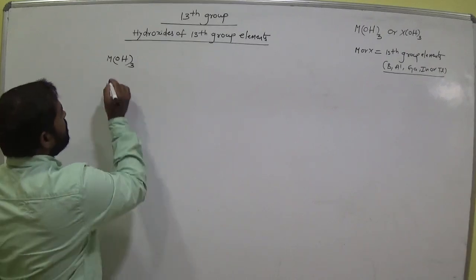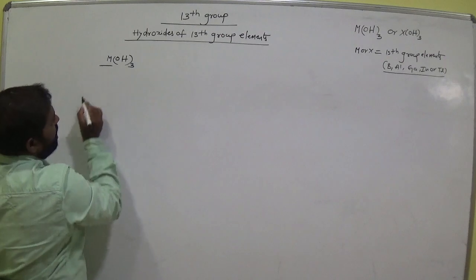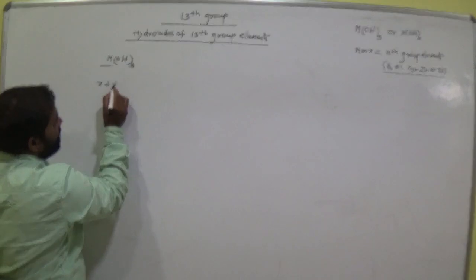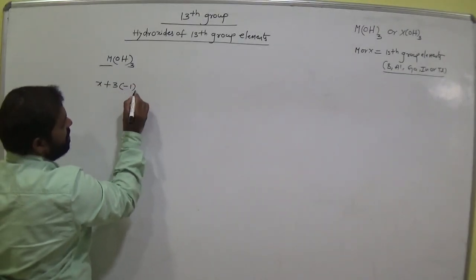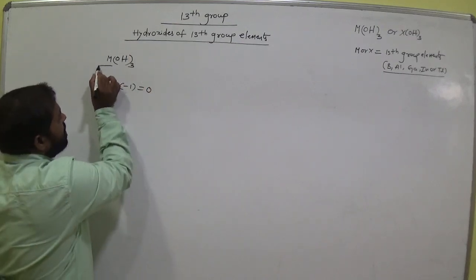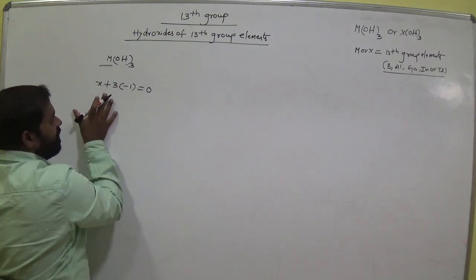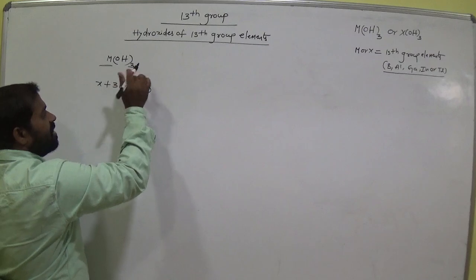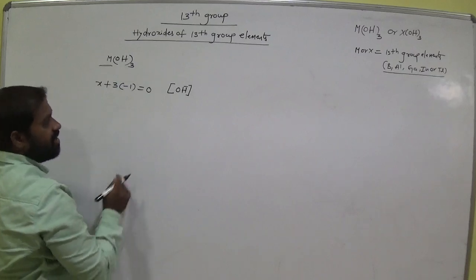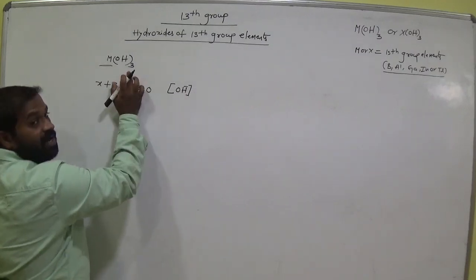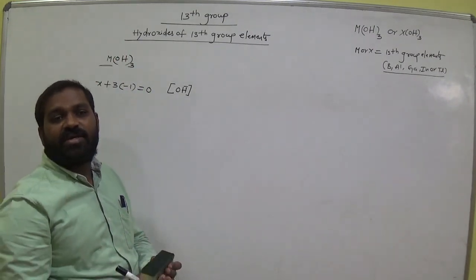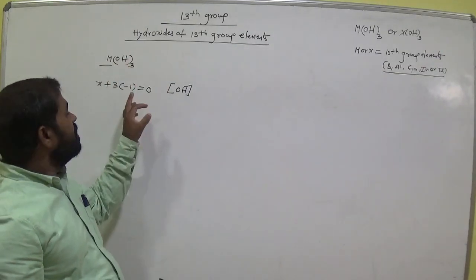Clear? That means the oxidation state of M here, that is the 13th group element, is X. How many hydroxides do we have? 3. Hydroxide carries -1 charge, and the total equals 0. There is no charge here, so it equals 0. The oxidation state of M is X plus 3 into -1. Is there any charge on the molecule here? No, so the total equals 0.